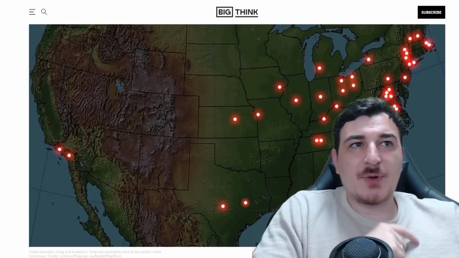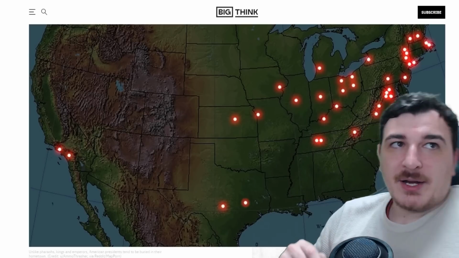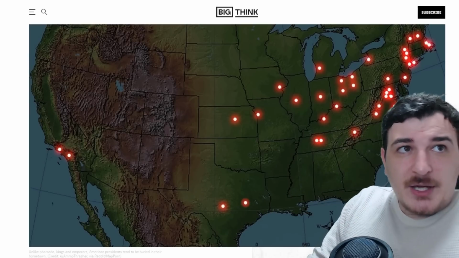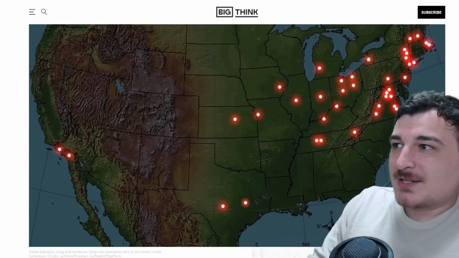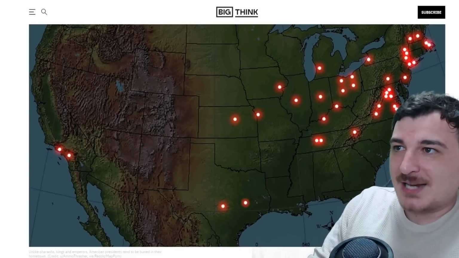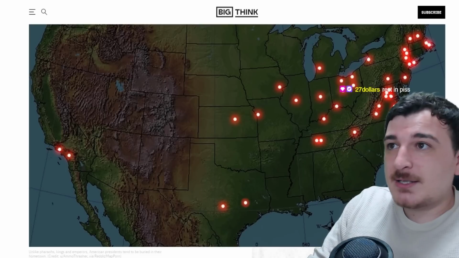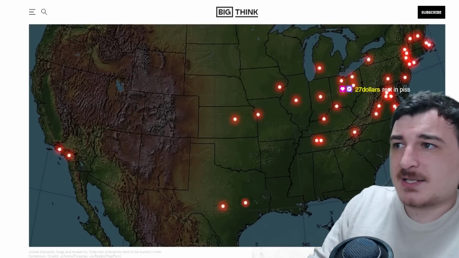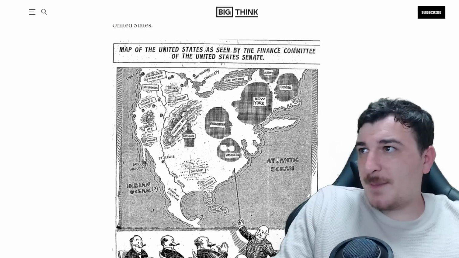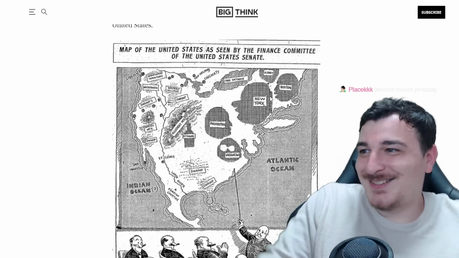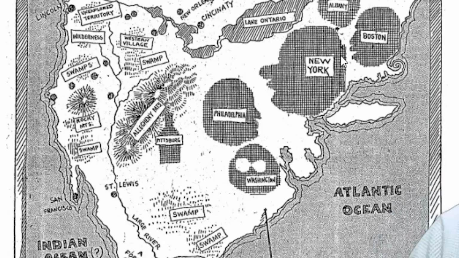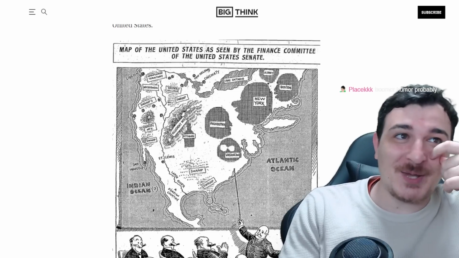This map shows the grave sites of all 39 American presidents. So most of them are from the East Coast. Wow, only 2 presidents are from California and 2 of them from Texas. A couple from the Midwest, and then most of them are from the 13 colonies, let's say. Well, not just the 13 colonies, the eastern part, let's say. Northeastern, for that matter. Map of the United States as seen by the Finance Committee of the United States Senate. Oh, God. So basically, the Senate's giving all the budget to New York, Boston, Philadelphia, Washington, and then the rest is just peanuts. East Coast, Best Coast, boomer humor.